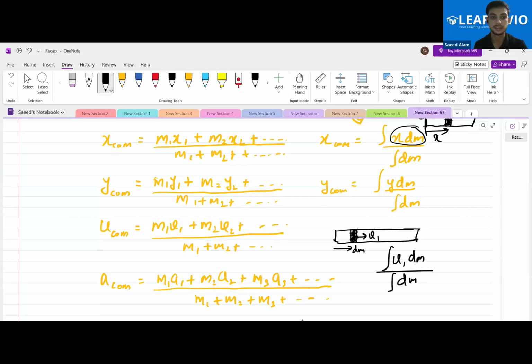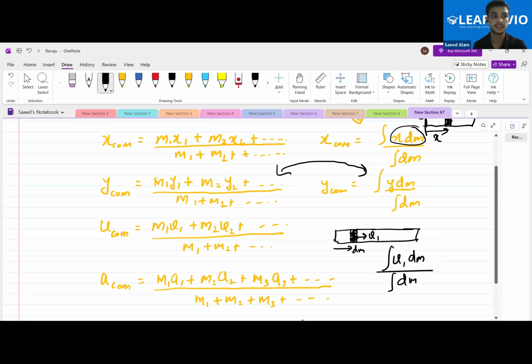Yes, sir. That is how I had given the analogy of these two formulas, that previously we were having some point masses m1, m2, and so on. In the continuous body, we are having the small dm mass with some y coordinate over it, and then we are integrating it. What is integration? Integration is actually the summation, and this is what we are doing over here. Okay, so if we are calculating the velocity of the center of mass in the continuous body, the formula should look somewhat like this: v1 into dm divided by integration of whole dm.